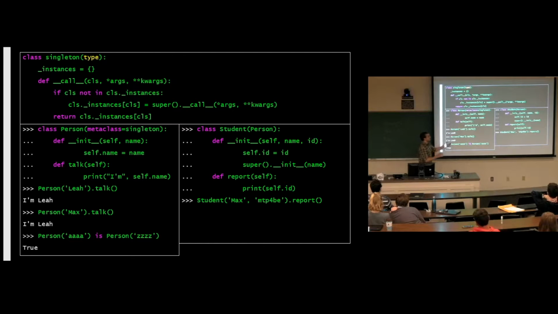But let's think about what's actually happening here. We're calling Student, which means we're back up into this method. Is Student in the _instances dictionary? No, Person is, but Student is not. So this will actually make a new Person, and we'll get what we expect. But now if we make another Student, of course we just get the original again. So singletons, when implemented this way, start anew for every subclass. But they do follow the subclasses. It's not like Student isn't a singleton. What I'm saying here is the metaclass is inherited.